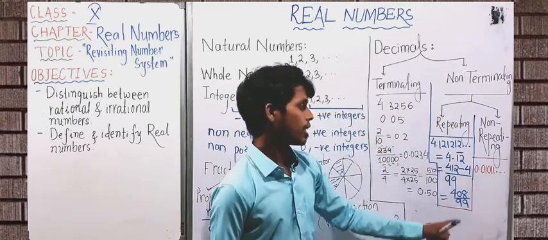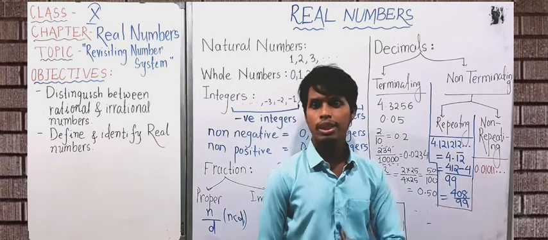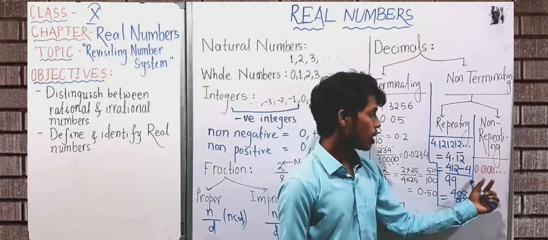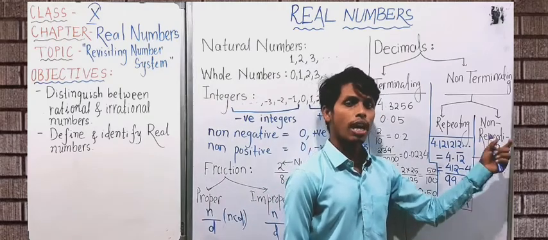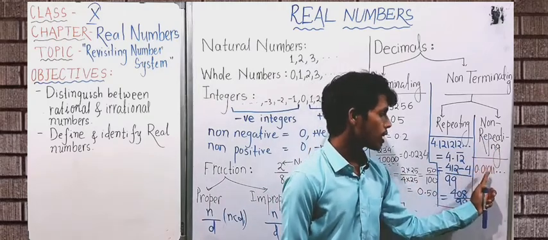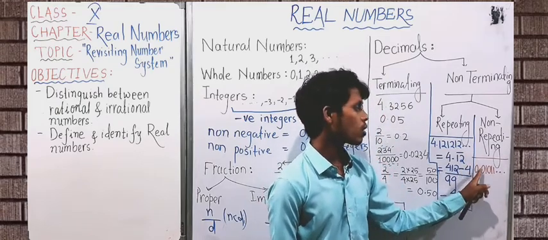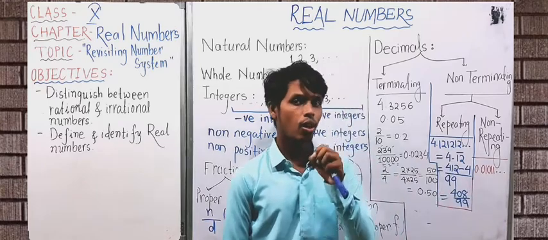And so on means the number is not terminating, and there is 01, then 0.11 and so on. If it were repeating, it would be 0, then 1 again, but there is no 0 there, so it is non-repeating.